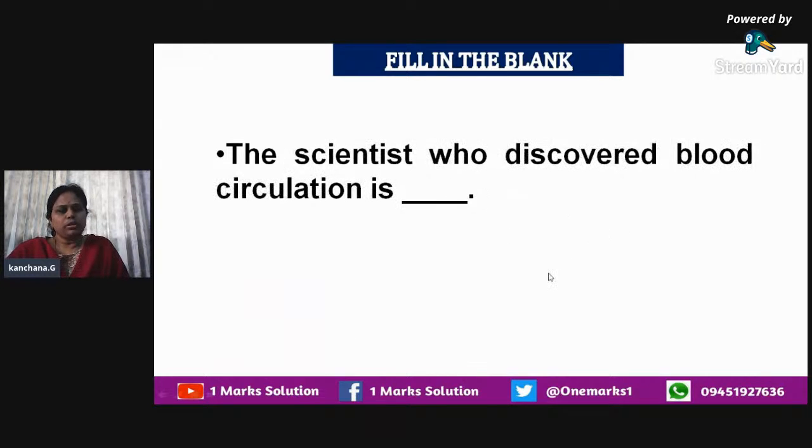Okay, so in the introductory features, we also see about the scientist who discovered blood circulation. So you recall who is the scientist who discovered blood circulation? He is none other than William Harvey.